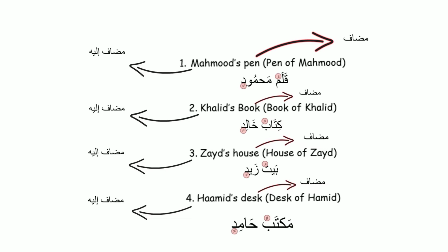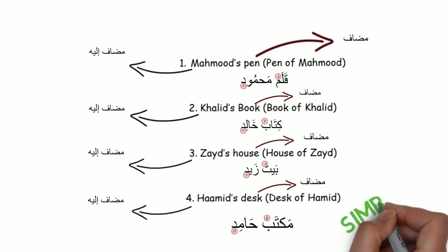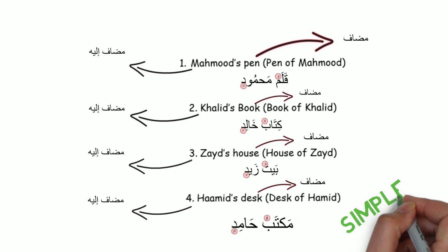Once you've found that link, find out what the thing is. So if it's, for example, a pen, a book, a water bottle, a bag, a purse, a wallet, any of these things, these are all things which are being referred to somebody else. Whoever owns any of these things or whoever they belong to, that person becomes the mudaf ilay and the thing itself becomes the mudaf. In Arabic, the thing comes first and the person who you are referring it towards comes second.